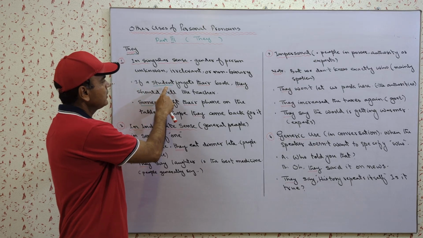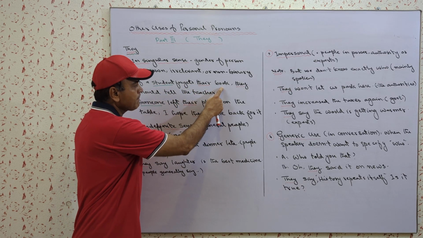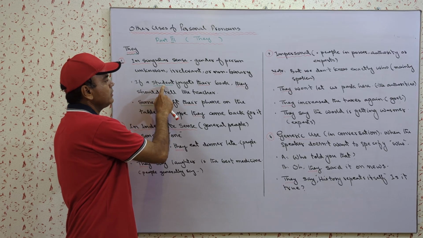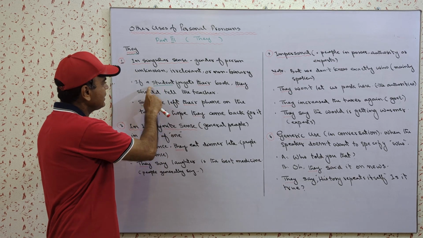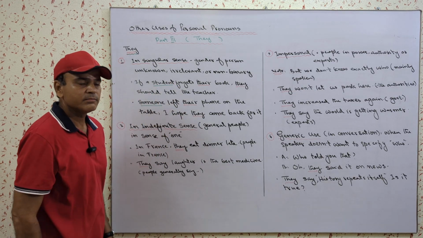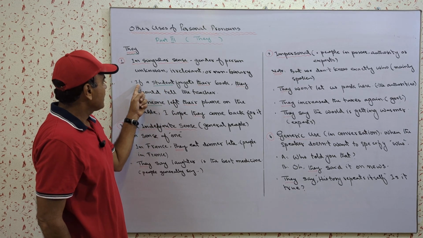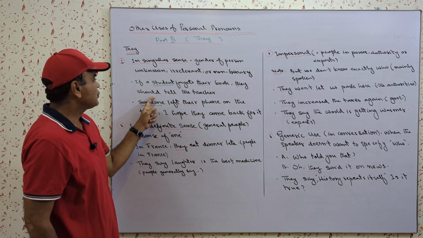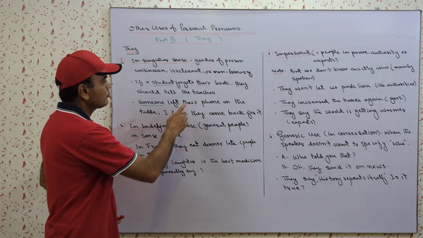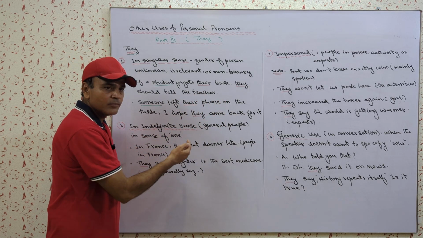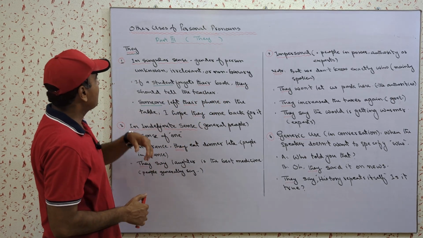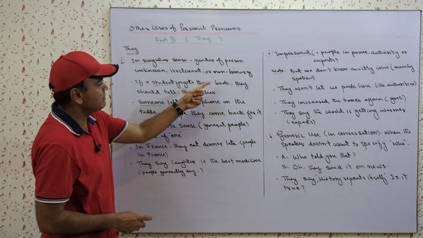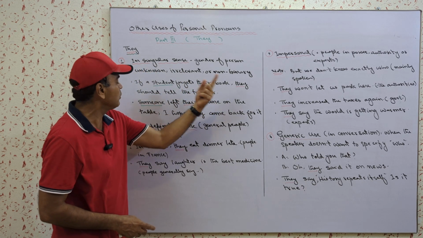If a student forgets their book, they should tell the teacher. So we can't say he or she. This is what I mean, that the word they is used in singular sense, being a plural pronoun.